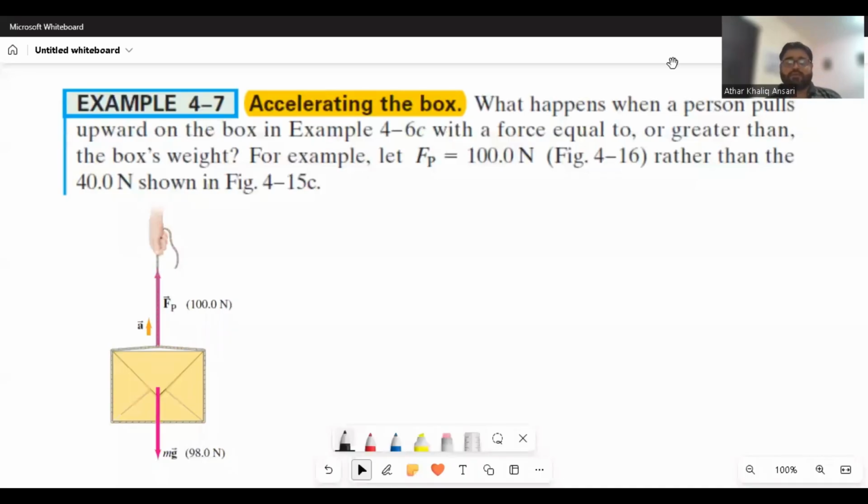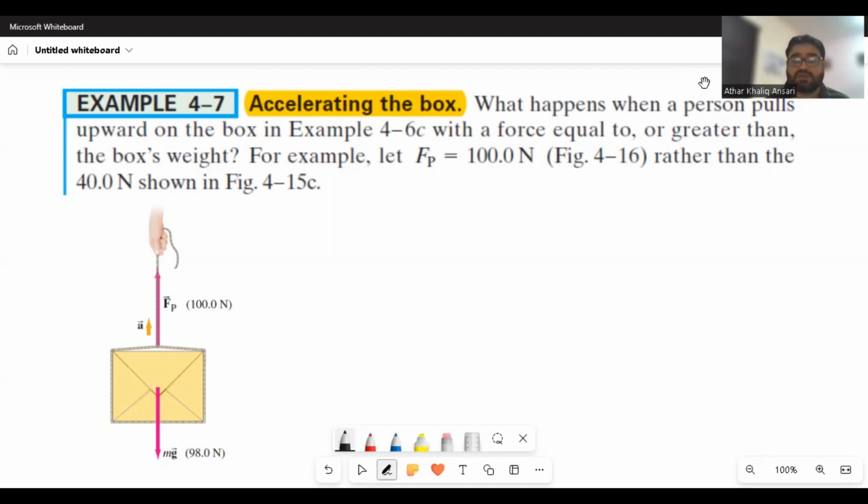Okay guys, until now we found the normal force when there is no acceleration. But in this situation, the mystery box that your friend gifted you is accelerating. How? Because the weight of the box, we calculated, was 98 Newton. Now your friend or the person is pulling it upward with 100 Newton. So it's for sure that the upward force is more than the downward force, so it will accelerate upward.